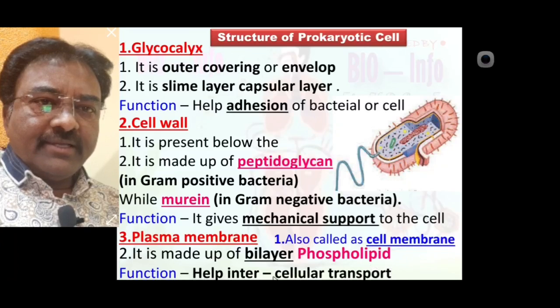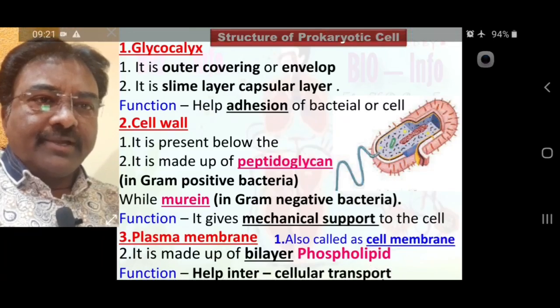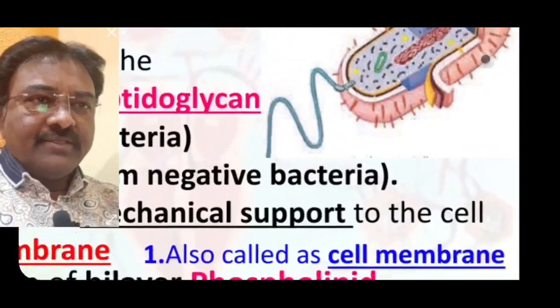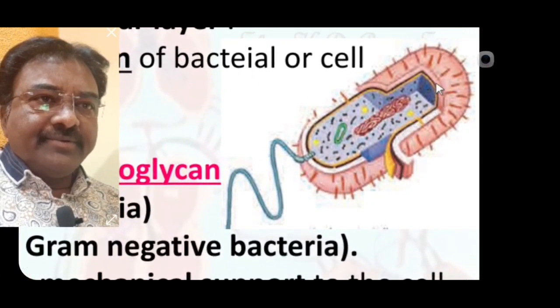Function: it helps in intercellular transport. This plasma membrane is the actual cytoplasmic covering.